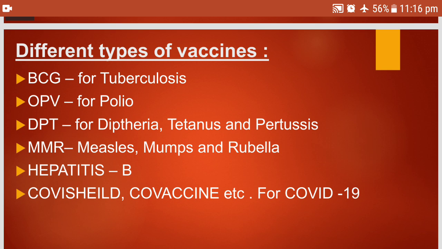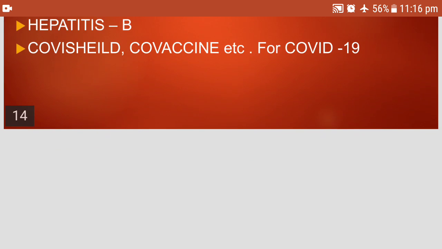Hepatitis B is also given, and now a very important vaccine: Covishield, Covaxin, Sputnik or Pfizer. These are all given for COVID-19. So it is very important that each citizen should be vaccinated to avoid infection from coronavirus.